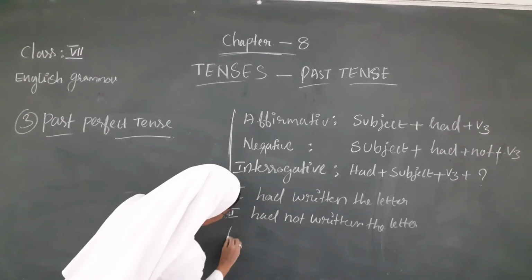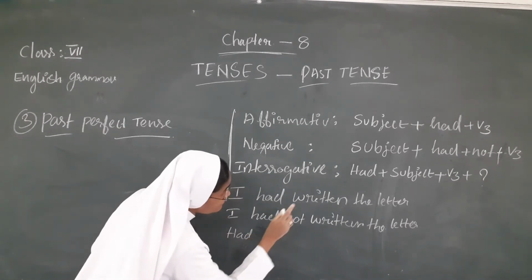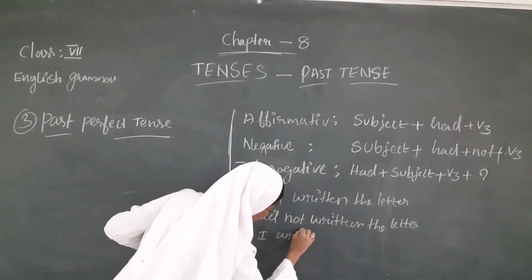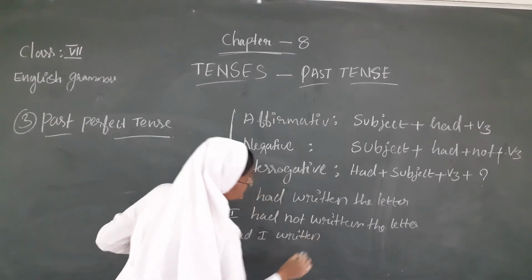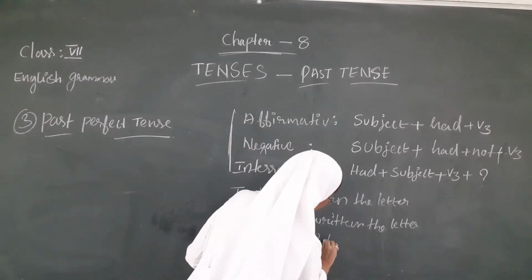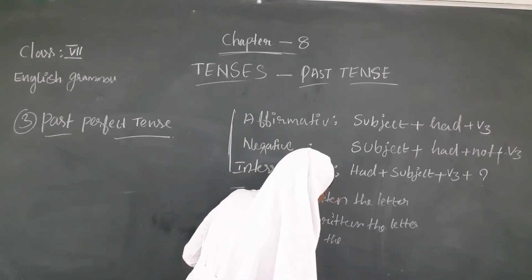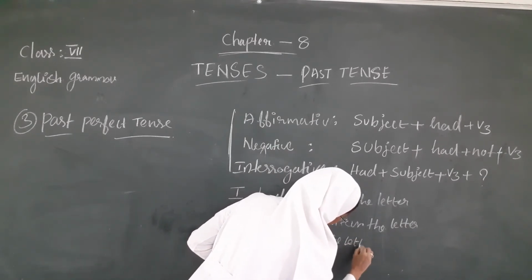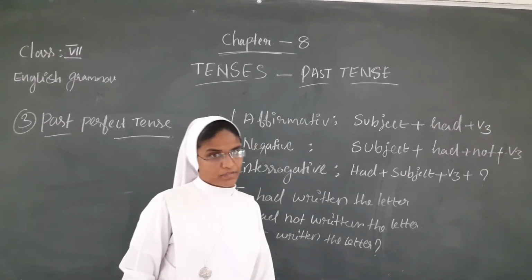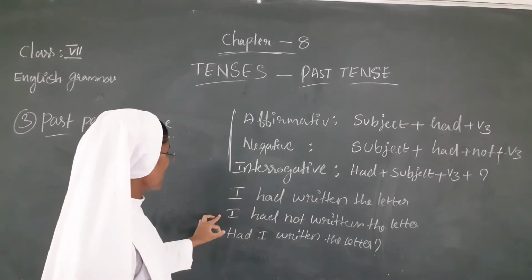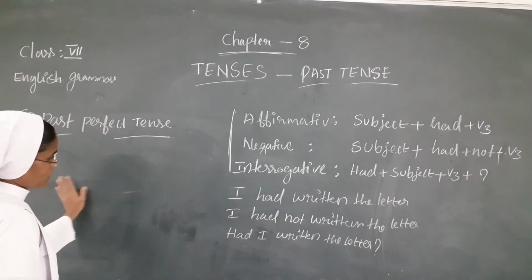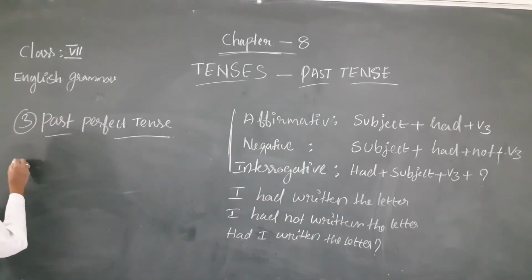Then interrogative: had I written the letter? Had I written the letter? This is the affirmative, negative and interrogative. These all we can write in the plural. This we write in the plural.